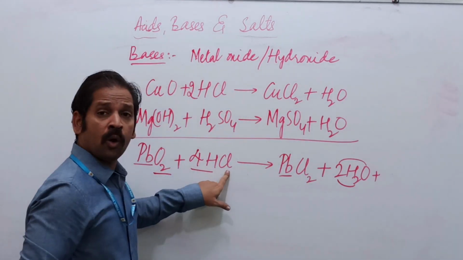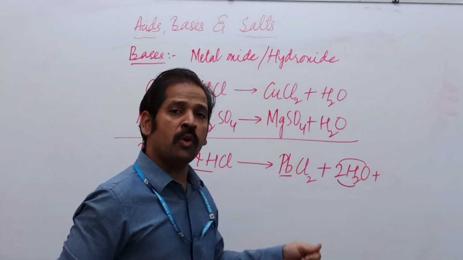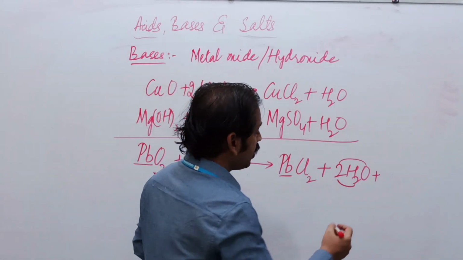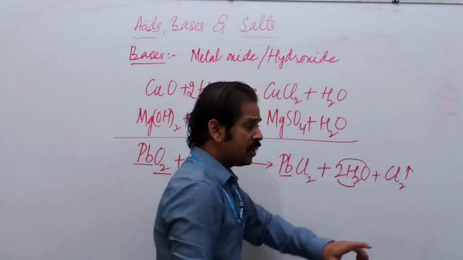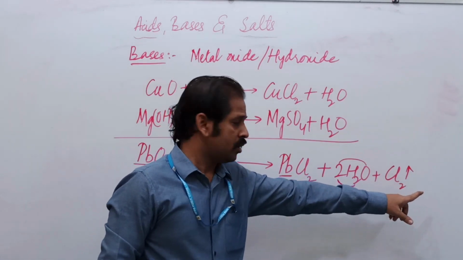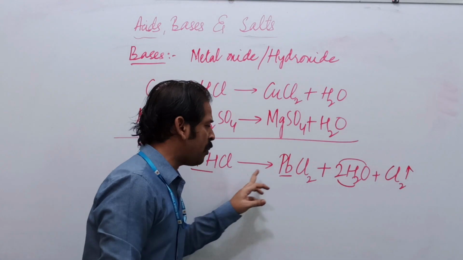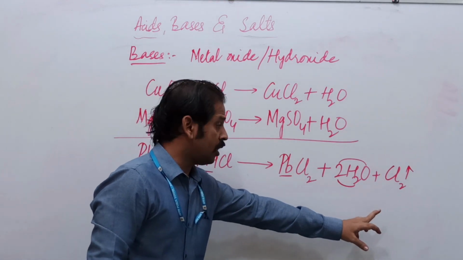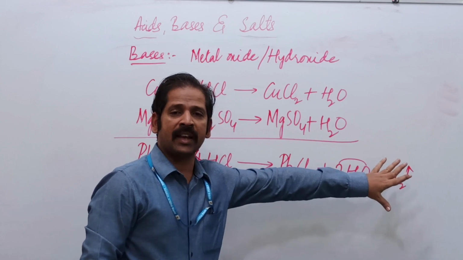Chlorine is 4 now, but here only 2 chlorine has been taken. Now 2 more chlorine remain, that is Cl2. Yes, this is additional. Lead 4 oxide reacts with the hydrochloric acid to form lead chloride, water, as well as chlorine gas.